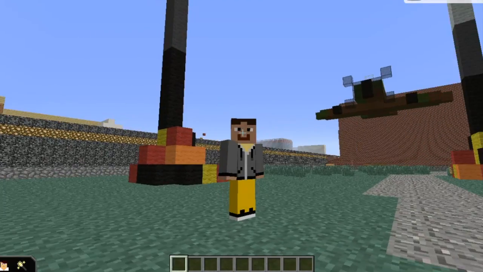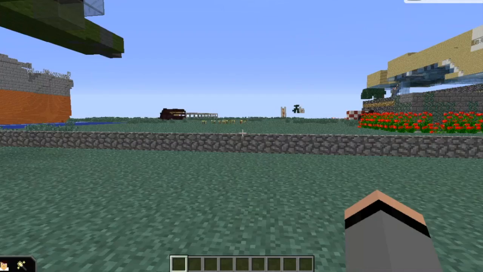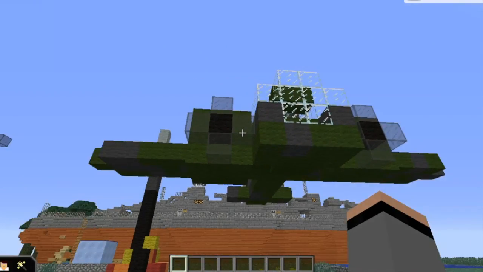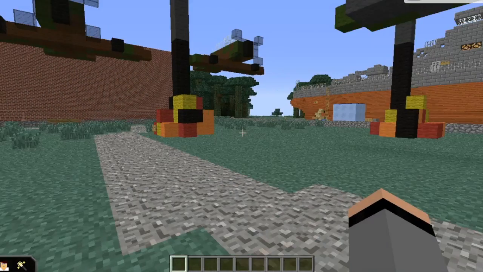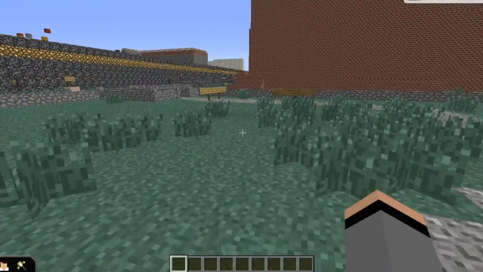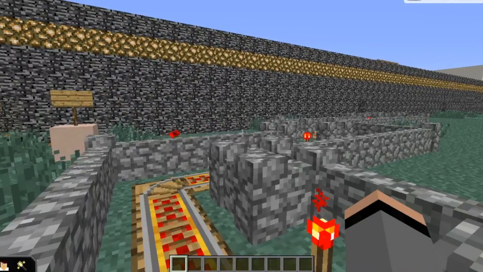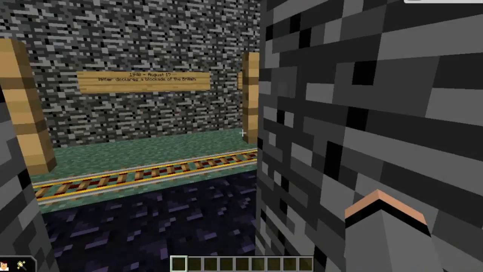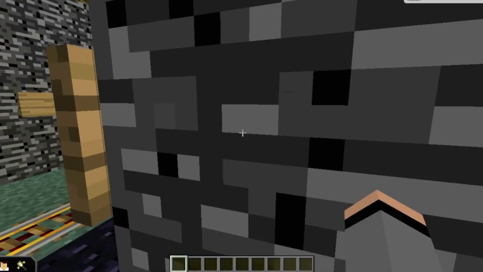Here is a better view of the Spitfires. We head to the exit now. Thank you for joining us and have a nice day.